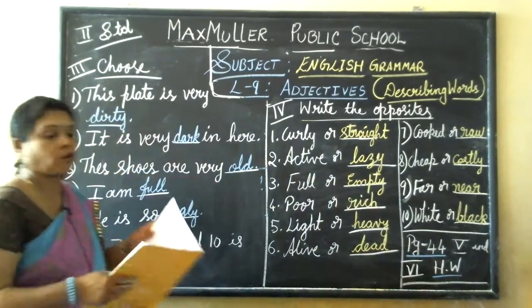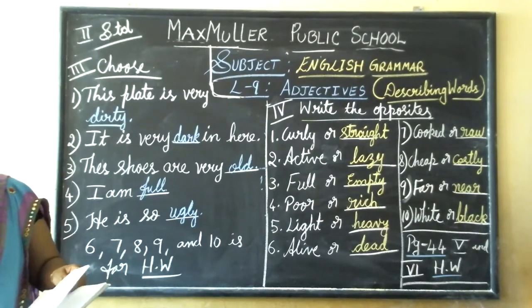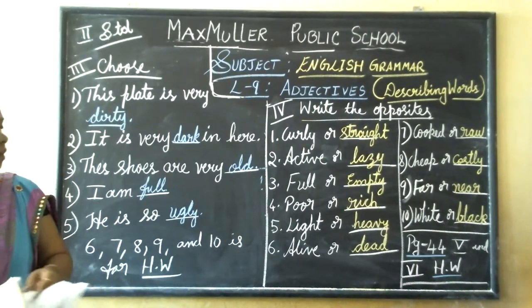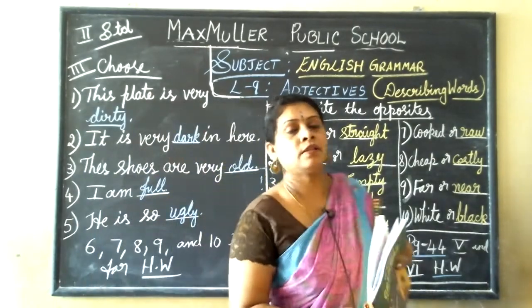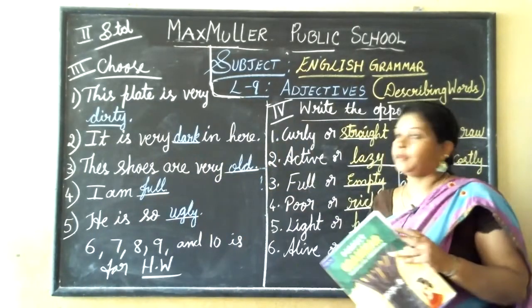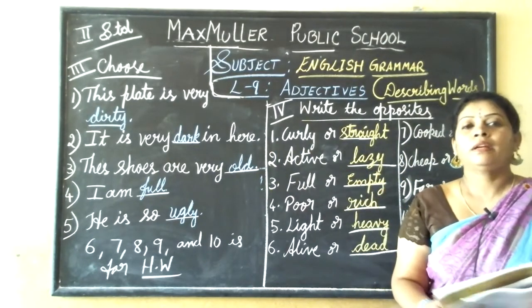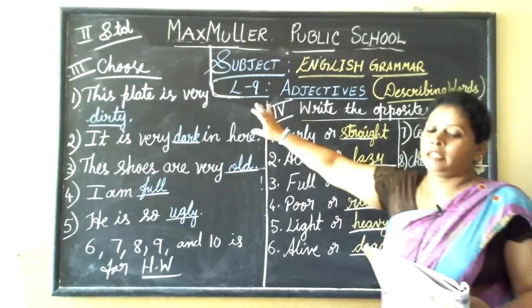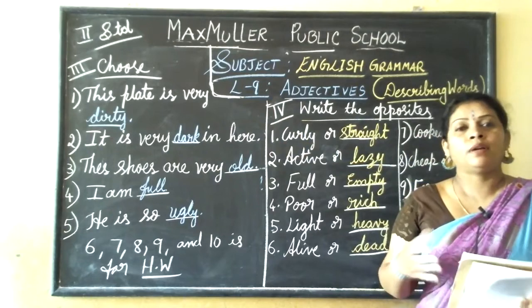Now I hope you have copied all this. Okay. Now by this I'll be ending the class. This chapter is finished. In the next class I will take the next chapter, that is lesson 9 finished, lesson 10, that is adjectives, degrees of comparison.